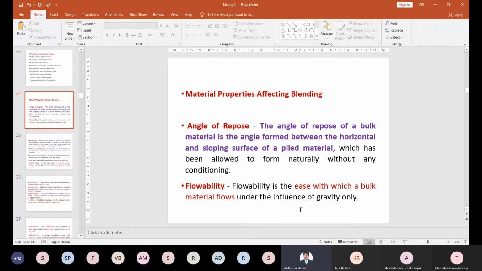Then next is the friability. Friability means the material should flow easily into the mixture. If it does not flow appropriately, demixing is always possible. If one of the materials does not flow, that particular material will not move to the other material and cannot be mixed together.